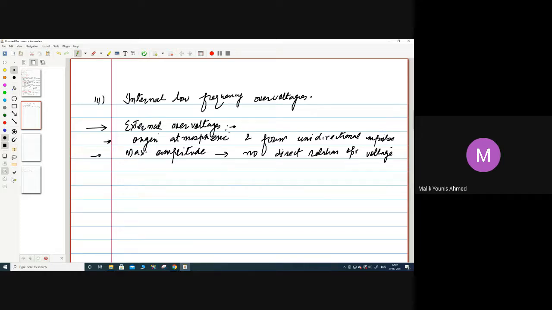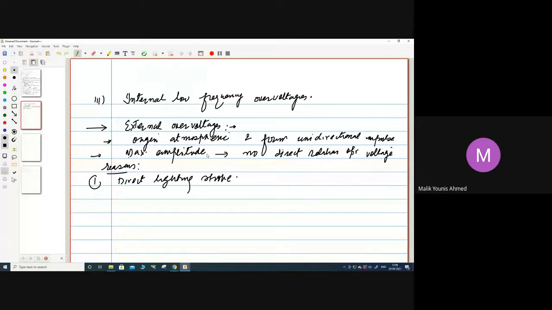What are the main reasons for this external overvoltage? What are the causes? Number one will be direct lightning stroke. Whenever a direct lightning stroke falls on the transmission line, there will be generation of voltage. As I have told, the voltage surge will start traveling along the length of the line, from one side to another, and that voltage may increase in its value if adequate protection is not provided.